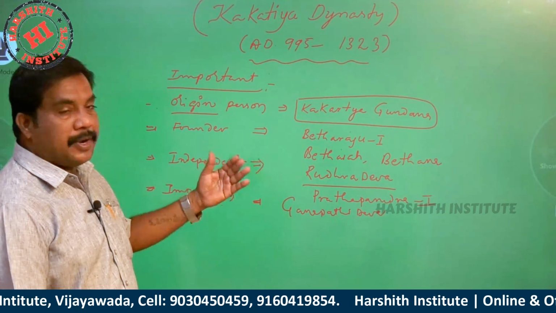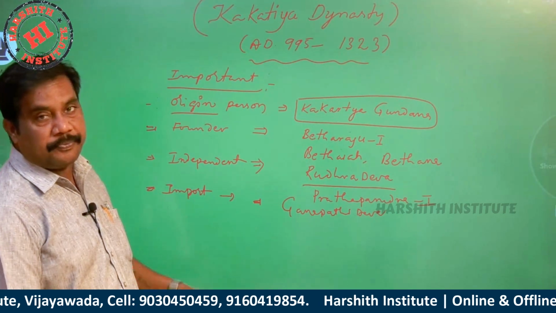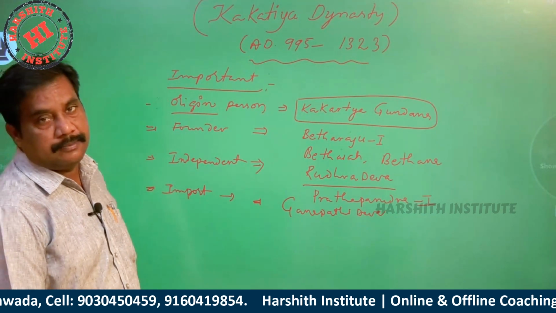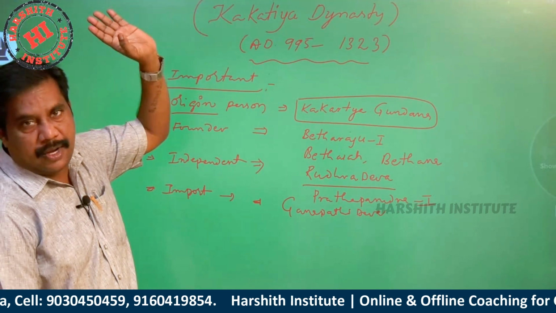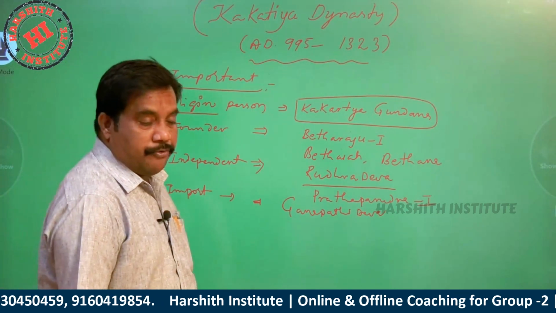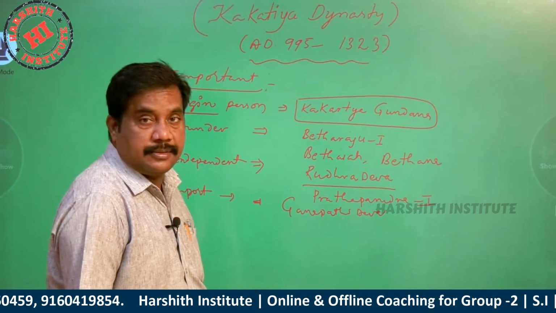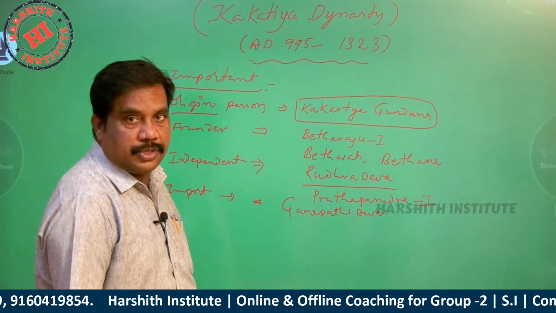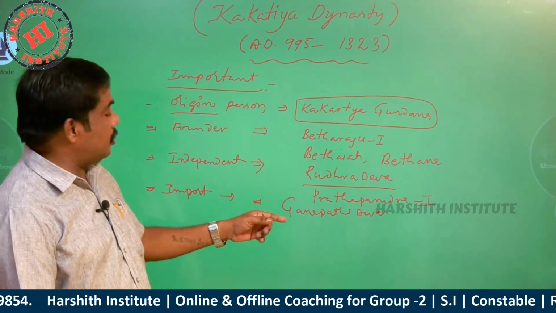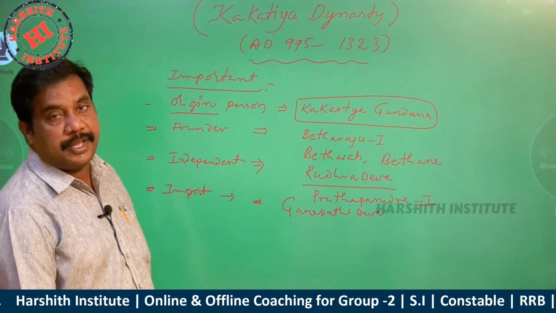Ganapati Deva. Remember, in the period of Ganapati Deva, the kingdom extended up to the Bay of Bengal, up to the Tamil Nadu border, and up to Srikakulam, Kalinga. Ganapati Deva established the vast dynasty of the Kakatiyas.